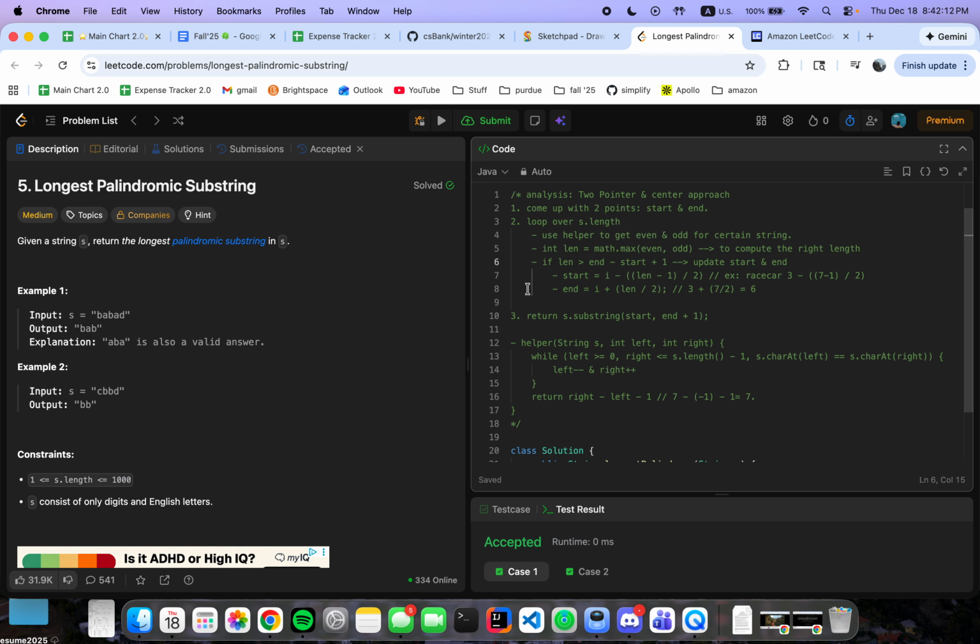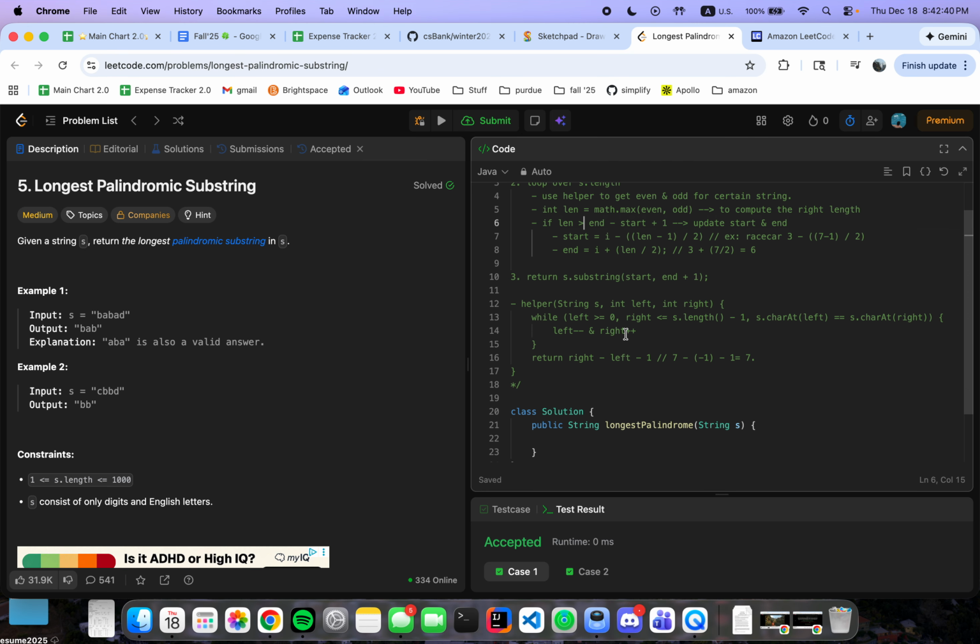After that, we simply return the substring of the string s, starting from start and up until end. Also in Java, this is the starting point, and the end has to have an extra one, because the end index is exclusive. So if you want to return up until end, we actually have to say end plus 1.